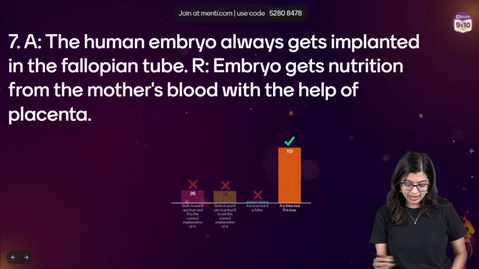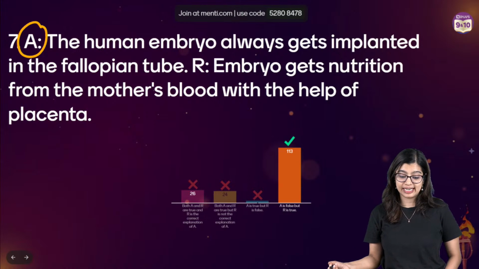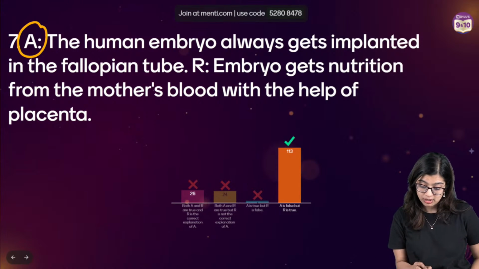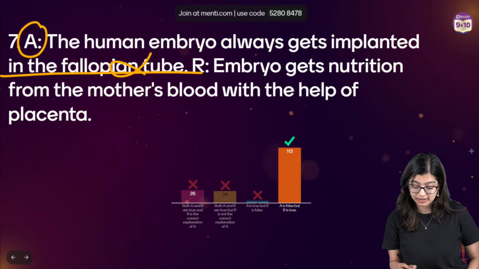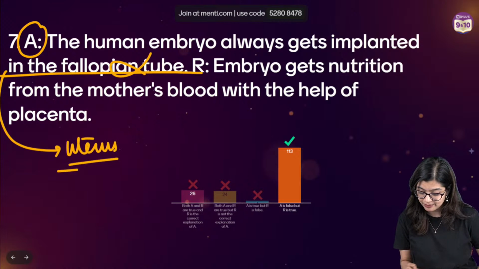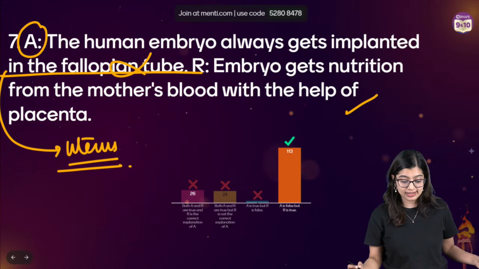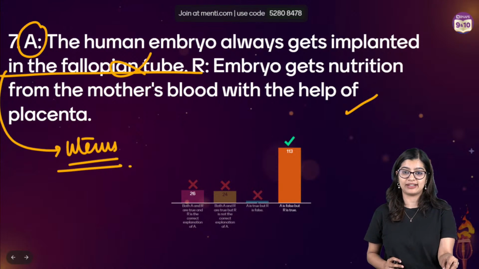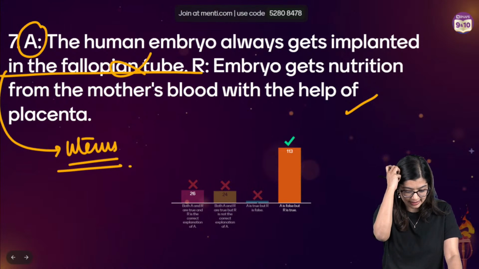Okay. Very good, all of you. Very, very good. So here the assertion statement says that the human embryo gets implanted in the fallopian tube. No, it does not get implanted in the fallopian tube. Where does it get implanted? It gets implanted in the uterus, right? That is where the implantation process takes place. Now, the embryo gets nutrition from the mother's blood. Of course it does, right? This is with the help of the placenta.